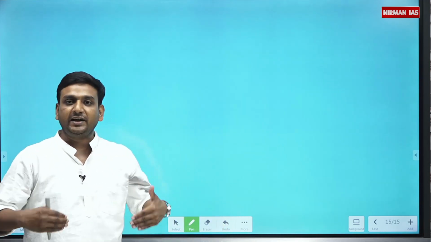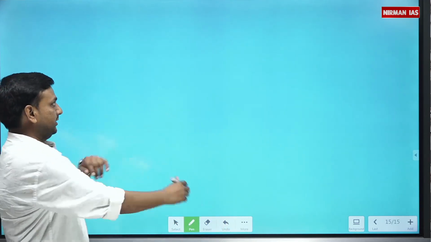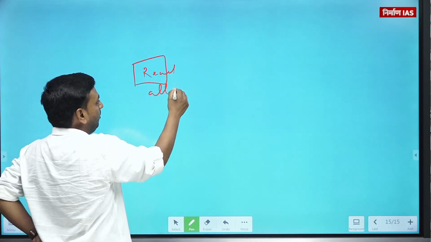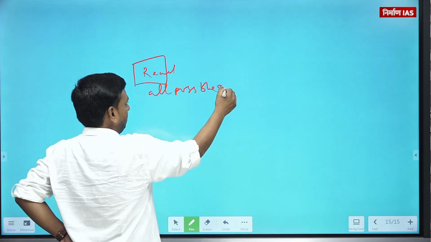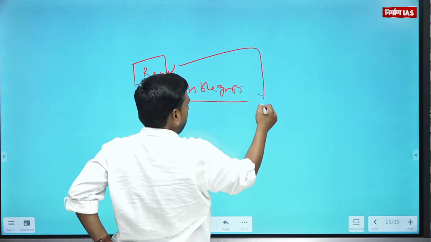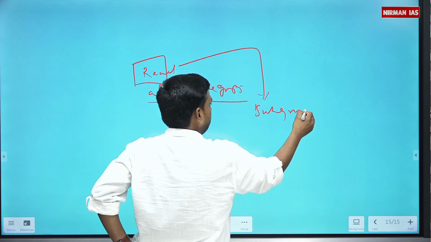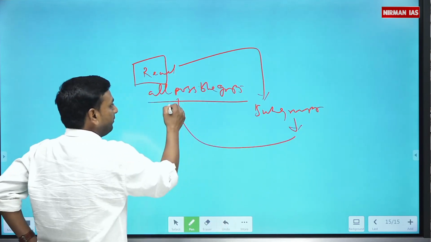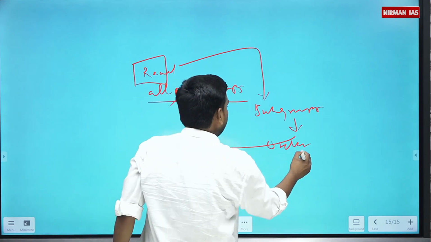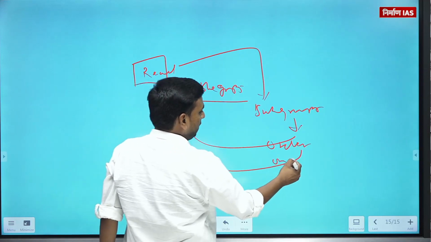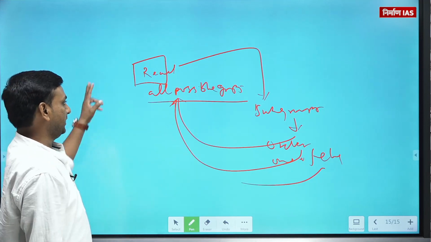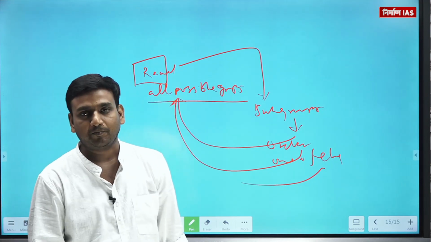This is how I deal with this abstract algebra part. Number one, first we need to study or read about all possible groups. Once we are sound about all possible groups, we will go for other definitions like subgroups. Now to visualize subgroups, I will again focus on all these structures. To visualize the order of a group, I will be focusing on them again. To visualize the order of an element, I'll be focusing on them again. The center of a group, I'll be focusing on them again. Is that clear?